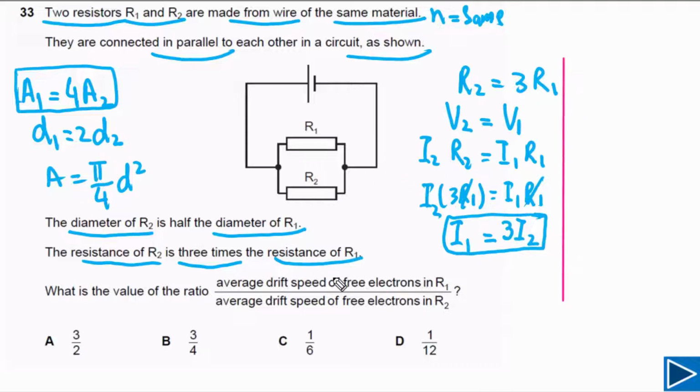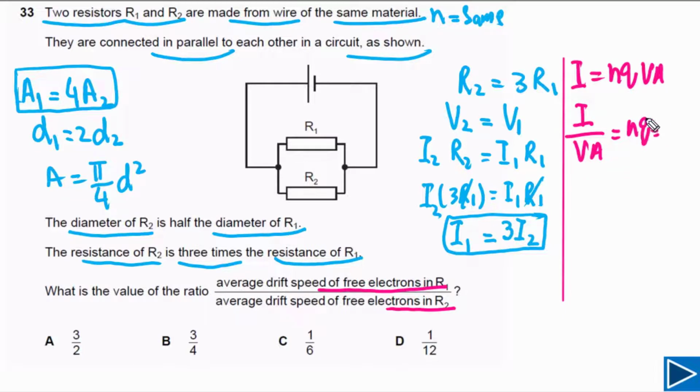For this question, we need to find the ratio between drift speed of free electrons in R1 and in R2. So we need the transport equation. According to the transport equation, I is simply equal to NQVA. We can rearrange this one. We can say I over VA is equal to NQ. But NQ is constant for wire 1 and it is also constant for wire 2. Simply we can say it is equal to constant. We can then write I1 over V1 A1 is equal to I2 divided by V2 times A2.